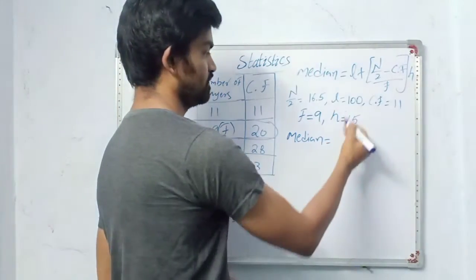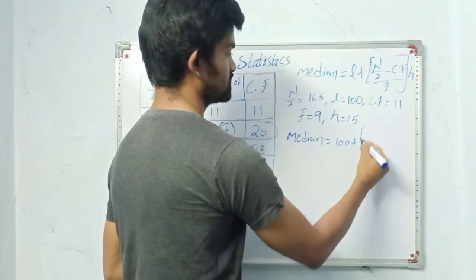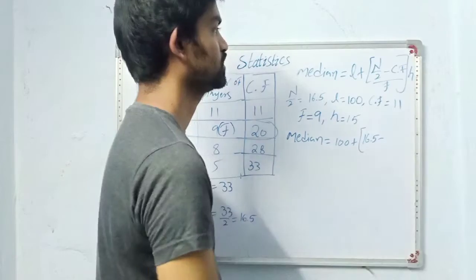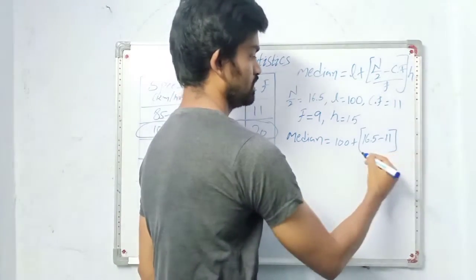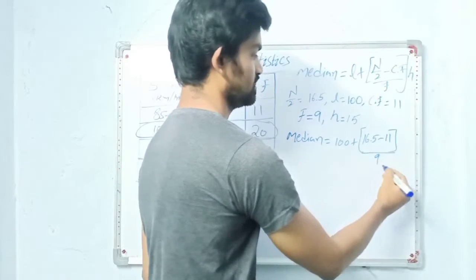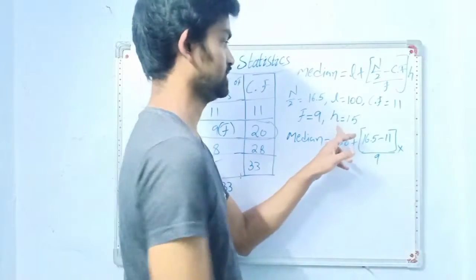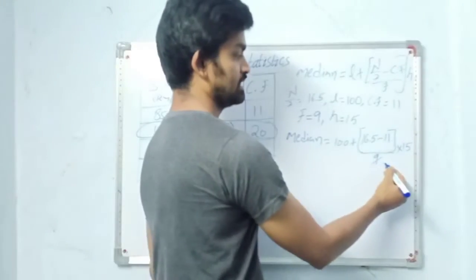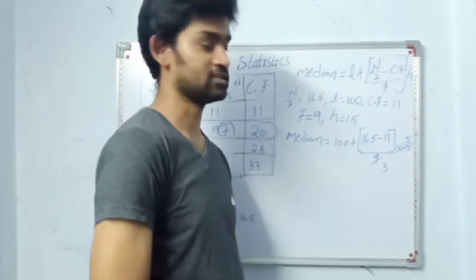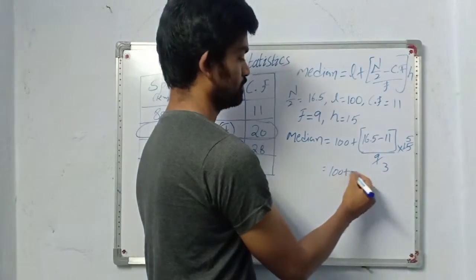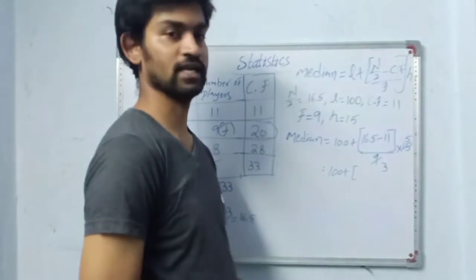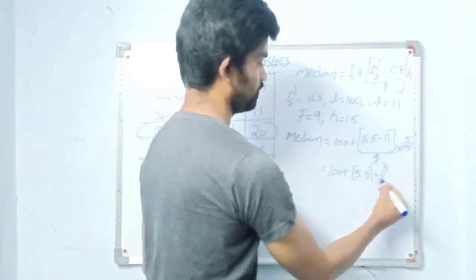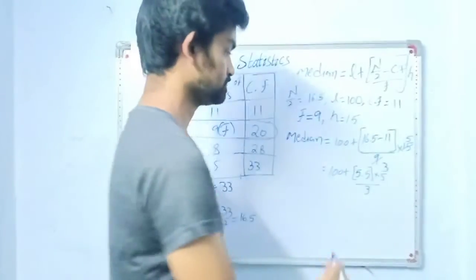Median is equal to the L value we got, 100, plus n by 2 we already got, that is 16.5, minus cumulative frequency, which I got as 11, divided by frequency 9, into height 15. Anything that can be cancelled, we can cancel here: 3 threes, 3 fives. 100 plus 16.5 minus 11 is 5.5, into 5 divided by 3.